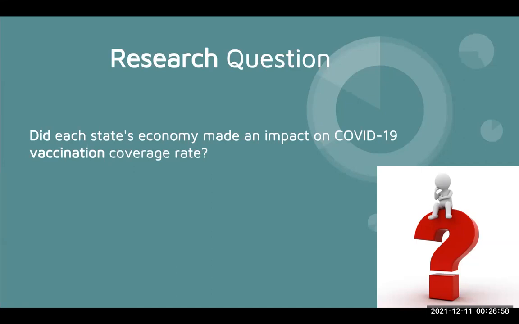That's why we started the project. This is a graph that shows vaccination rate by region within the US. We have also brought our research question: did each state's economy make an impact on COVID-19 vaccination coverage rate?